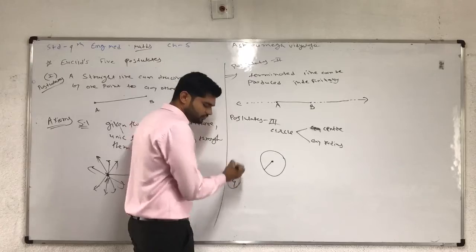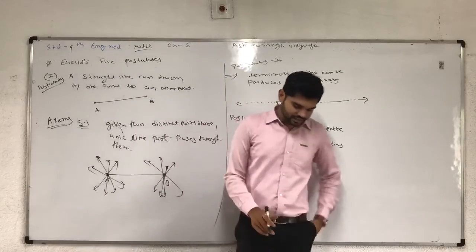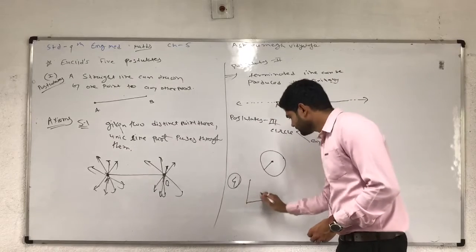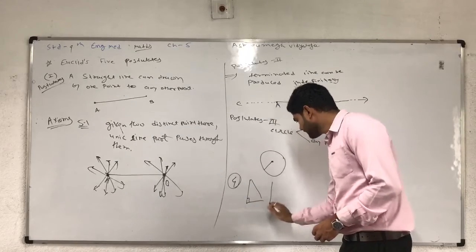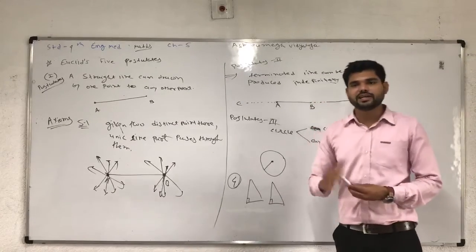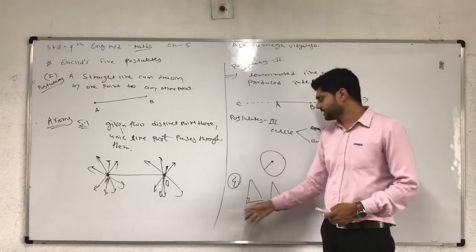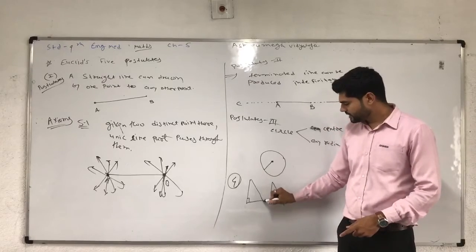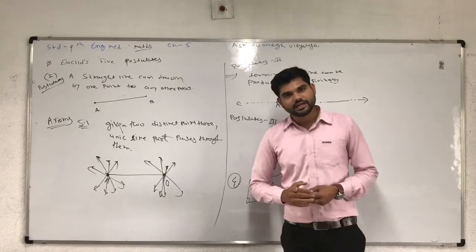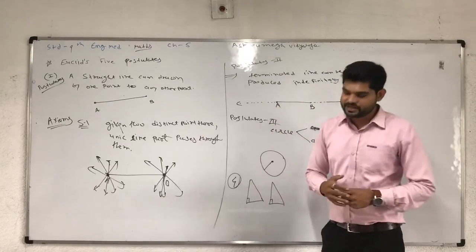Postulate 4: all right angles are equal to one another. It means one right angle of 90 degrees is similar to another 90 degree angle because both have the same degree. So postulate 4 is that all right angles are equal to one another.